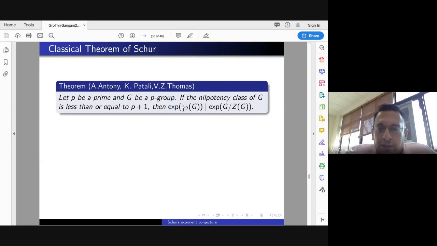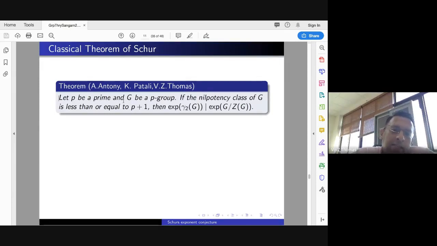So it is like that classical theorem of Schur, meaning if the central quotient is finite, meaning if G mod the center is finite, then the commutator subgroup is finite. So we have this kind of a theorem. So we want to prove a similar kind of a theorem here.